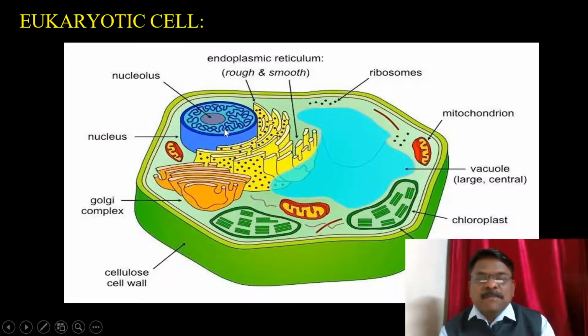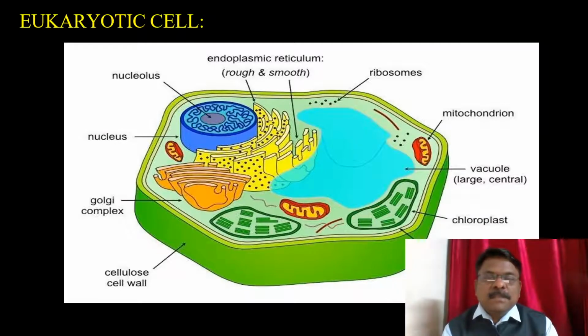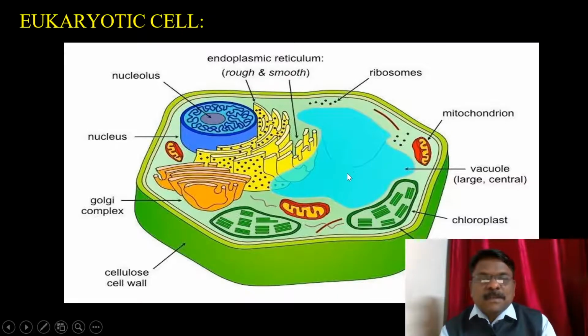The difference between the prokaryotic and the eukaryotic cell is that the eukaryotic cell has a very well defined nucleus and they have all other cytoplasmic organelles. And the examples of this eukaryotic cell are plant cell and the animal cell.